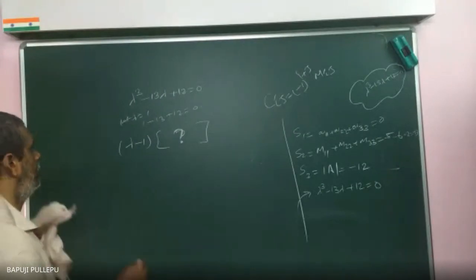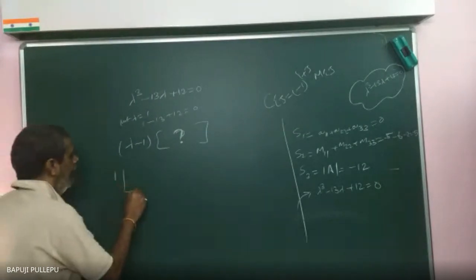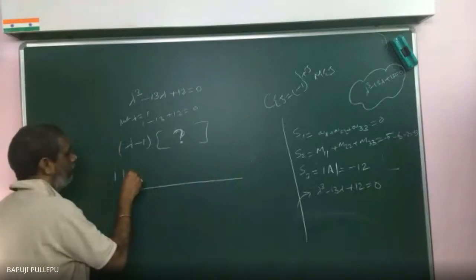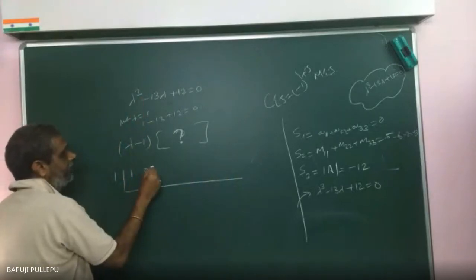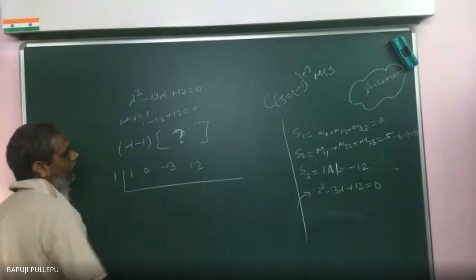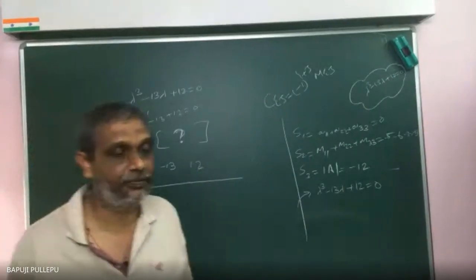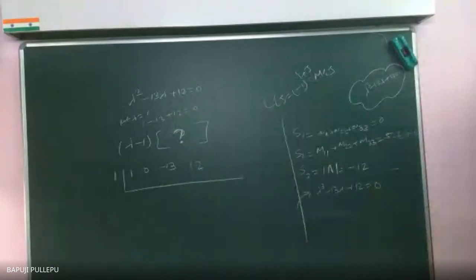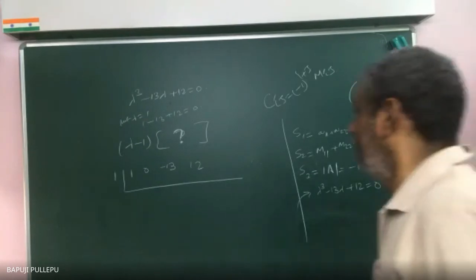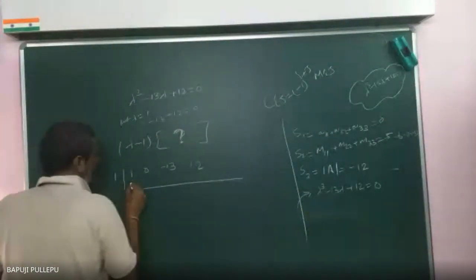Remember, suppose I write 1 here, then 0 for the lambda square coefficient, then 13, then minus 13. This is synthetic division. I need that term. This fellow is called what? Synthetic division. Correct or not? Good. So, the first fellow you can always write below.